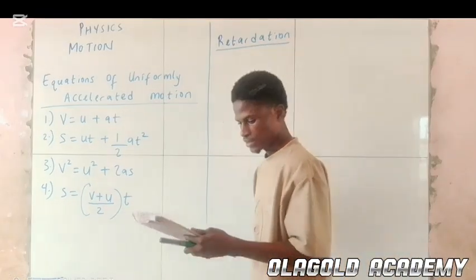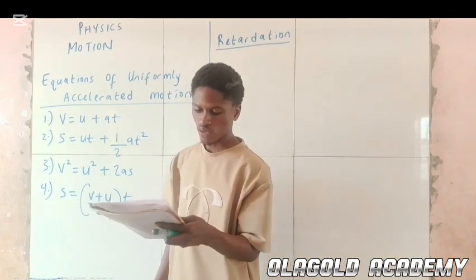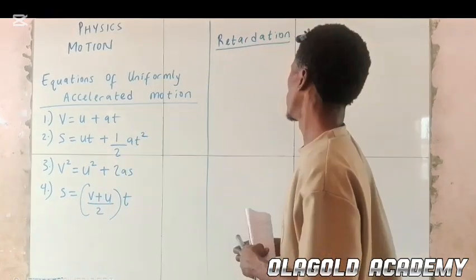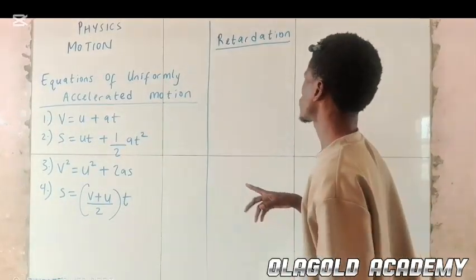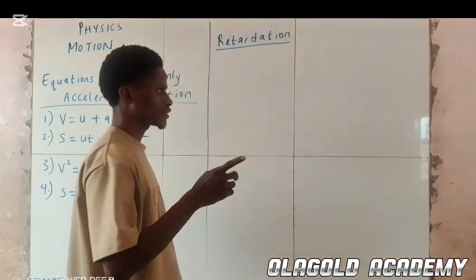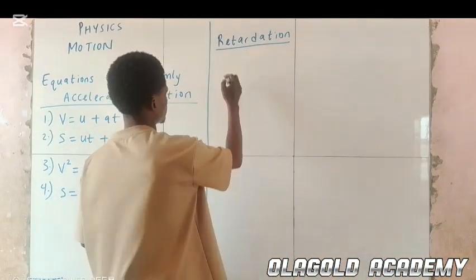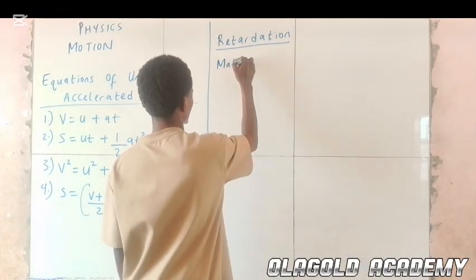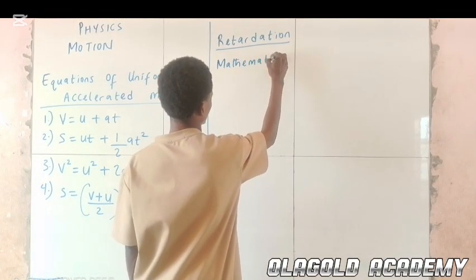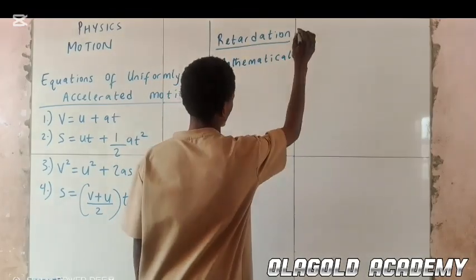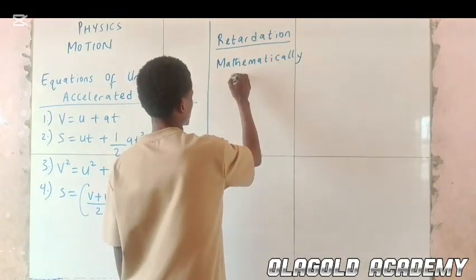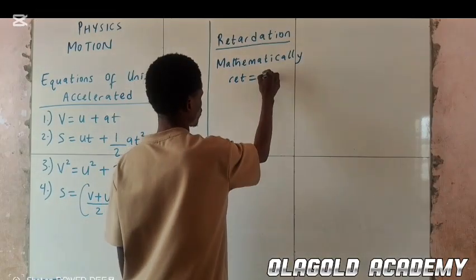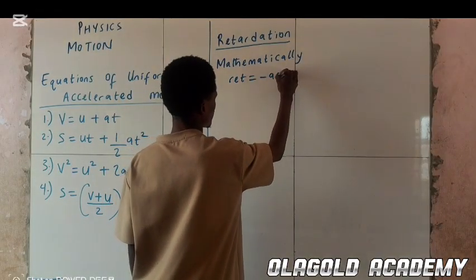Alright, the next thing we're looking into is free fall. But before then, we are saying that mathematically, retardation is equal to a negative acceleration.